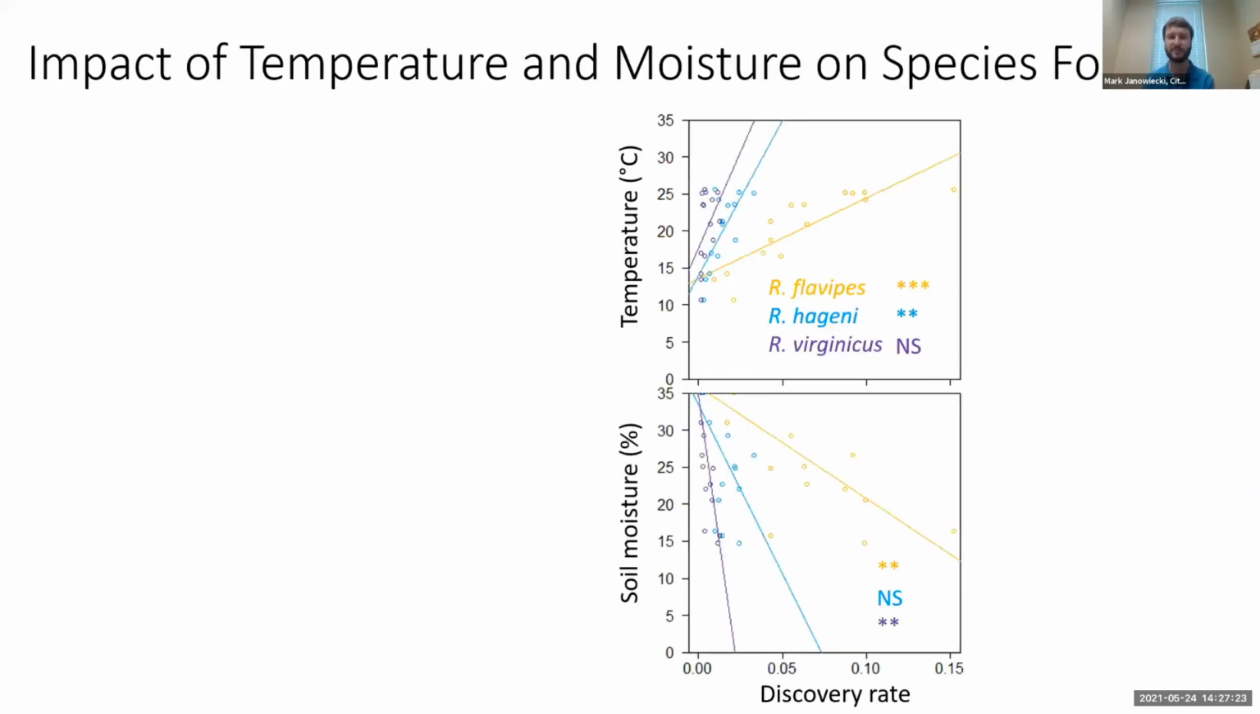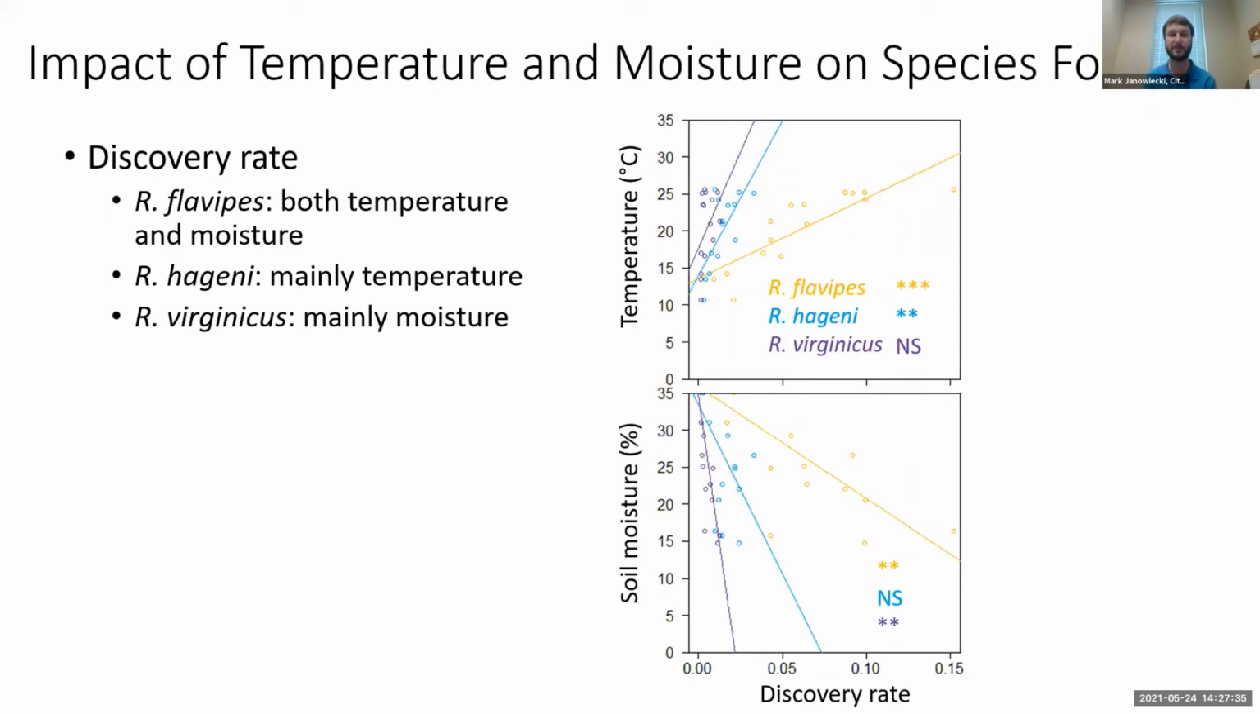When looking at the impact of temperature and moisture on species foraging, these are the correlations again. So generally temperature was positively correlated and soil moisture was negatively correlated to, in this case, discovery rate, or how many stations they're discovering each month. So for discovery rate, when doing a multivariate analysis, we found that both temperature and moisture contributed to this correlation, whereas Hageni was mainly influenced by temperature and Virginicus mainly by moisture.